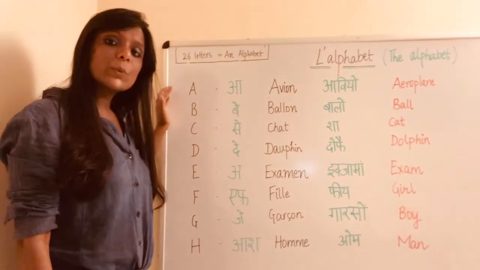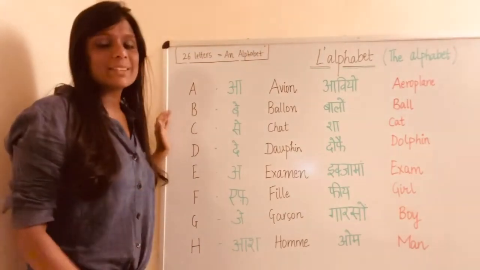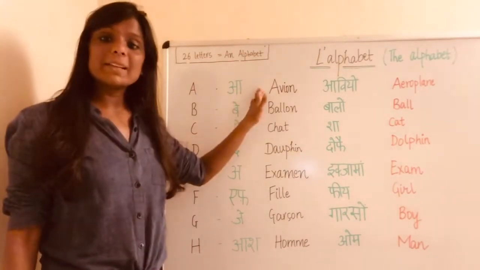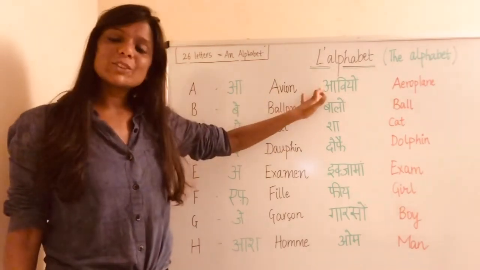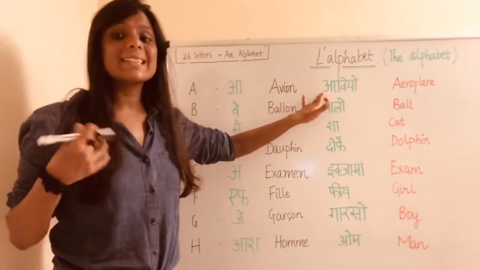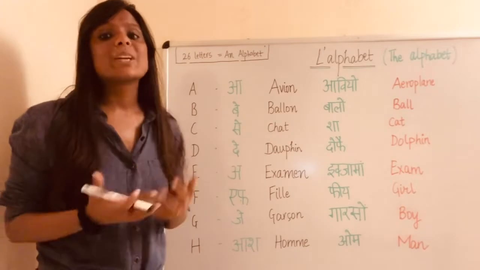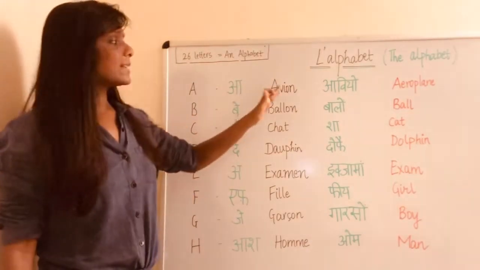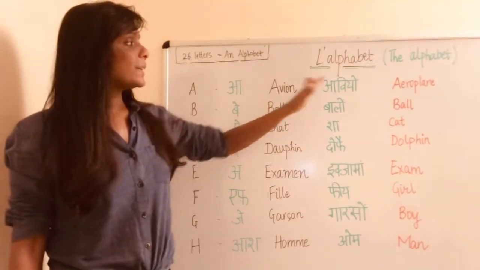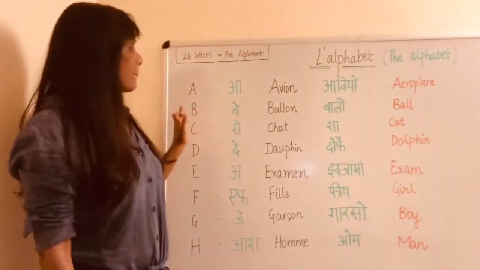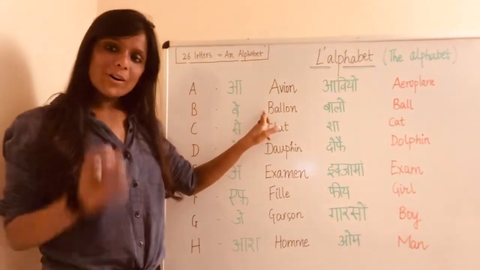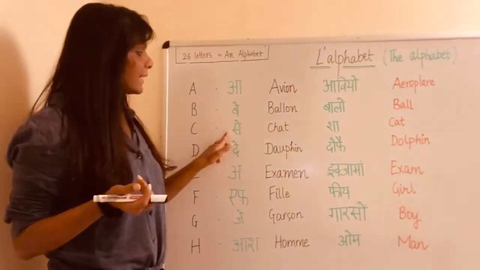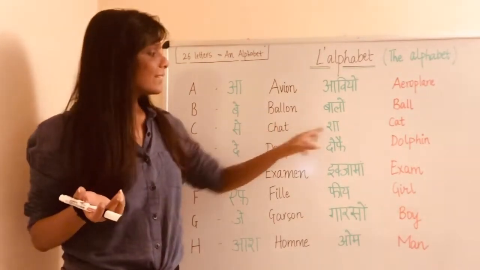So now we will be doing one word with these letters. So the word will be in French and there is a pronunciation written in Hindi so that it is easier for you guys to pronounce it and learn it easily. So A is avion, which means aeroplane. B, ballon, a ball. C, chat, a cat.